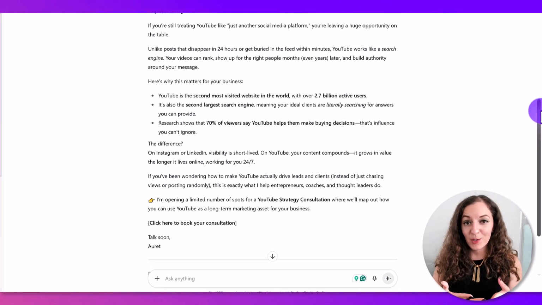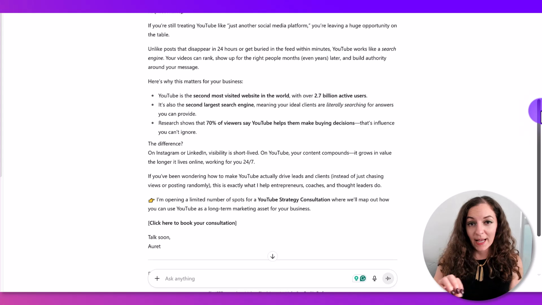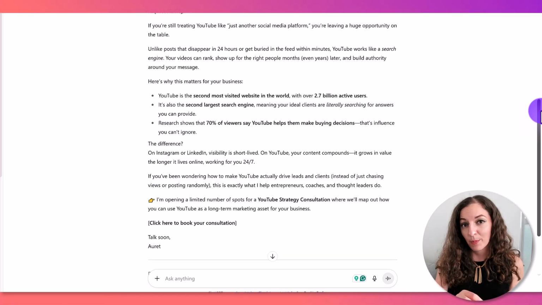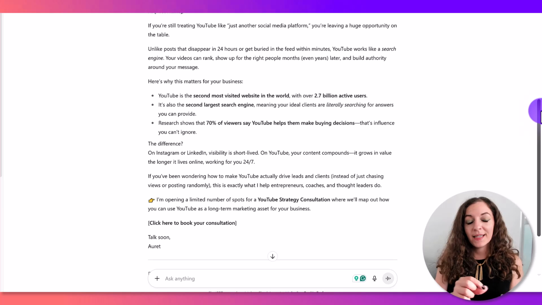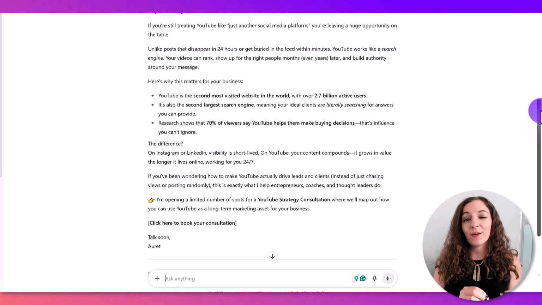So play with this and try it out for whatever it is that you're working with ChatGPT. It can be super tempting to just write out a command and press enter, but definitely do this extra step of ask me clarifying questions. It doesn't have to take a long time for you. It doesn't have to be a lot of extra work. You can literally just dictate it out like I just did, and it's going to give you way, way better outputs.